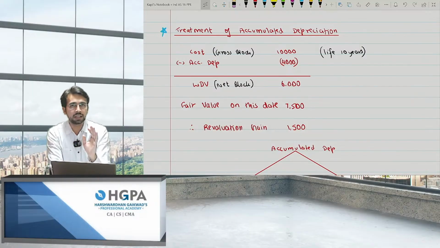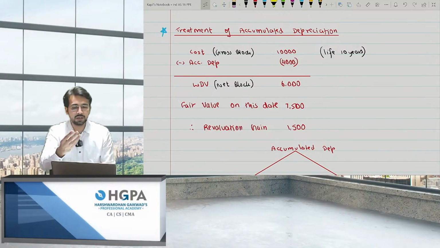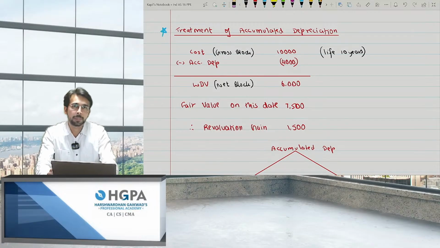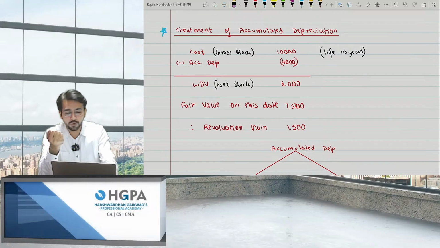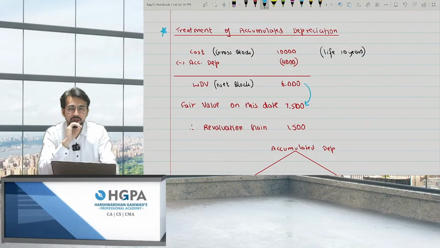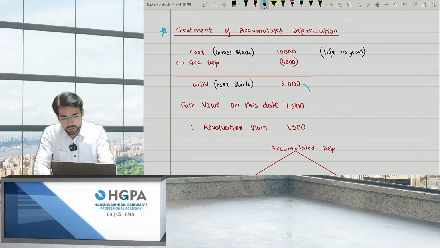The cost is 10,000. Life is 10 years, and accumulated depreciation is 4,000. Let's say it has been depreciated for 4 years. So what is the WDV right now? 6,000. Now after depreciating it for 4 years, the fair value comes to 7,500. Can I increase the value? The answer is yes. Increase the value by what amount? Sorry, 1,500. So obviously you will get a gain.